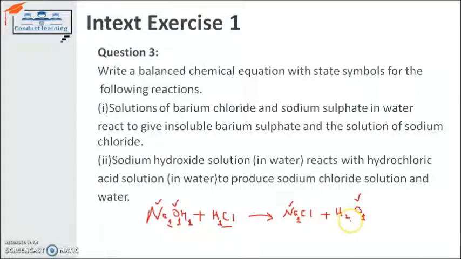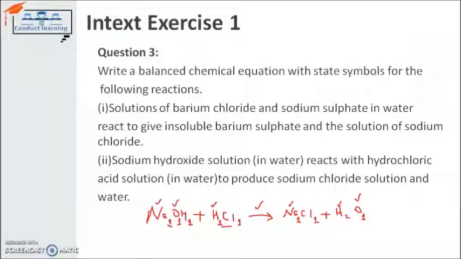It is the same, 2, on the product side. So hydrogen is also balanced. Chlorine is the only element which is left. Chlorine is having 1 atom on the reactant side and 1 atom on the product side. So the equation is totally balanced.